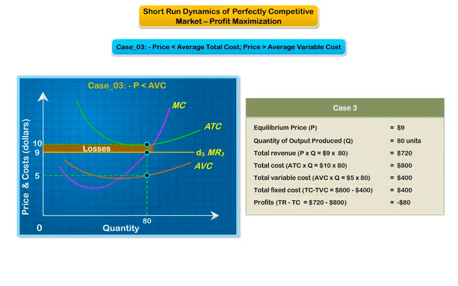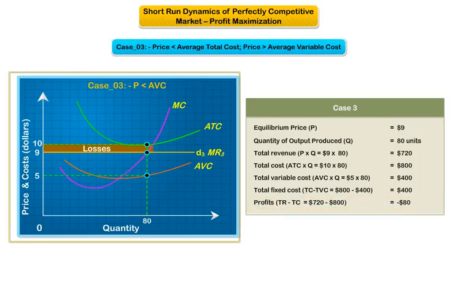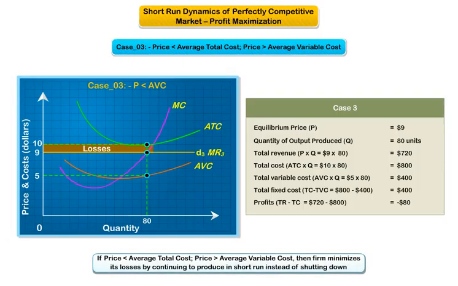So it is better to continue to produce in the short run than to shut down. Losses are minimized by producing. Therefore, if price is below average total cost but above average variable cost, the perfectly competitive firm minimizes its losses by continuing to produce in the short run instead of shutting down.